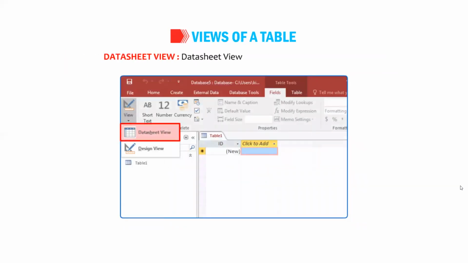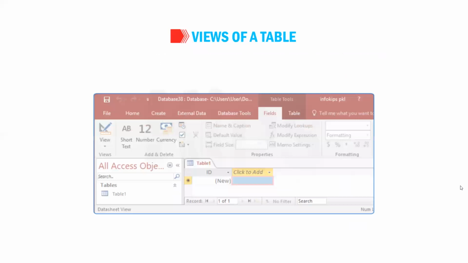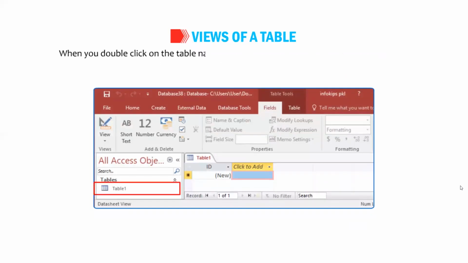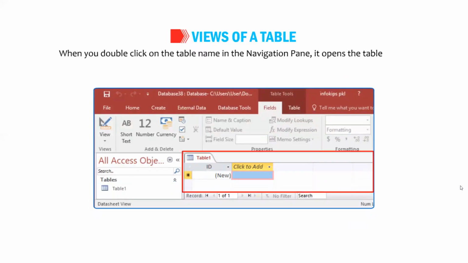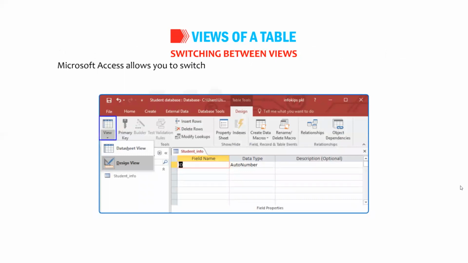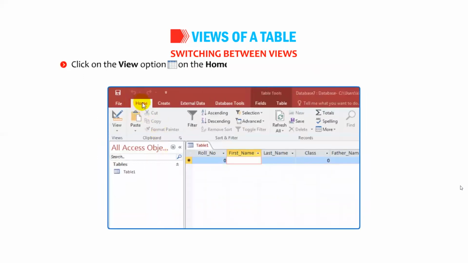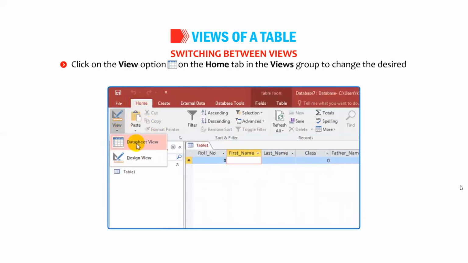Datasheet View. Datasheet View is used to enter data in a table. This view displays the table as a grid. The fields are displayed as columns and the records are displayed as rows. When you double-click on the table name in the Navigation Pane, it opens the table in the Datasheet View. Switching between views. Microsoft Access allows you to switch from one view to another by following either of the two options. Click on the View option on the Home tab in the Views group to change the desired view.